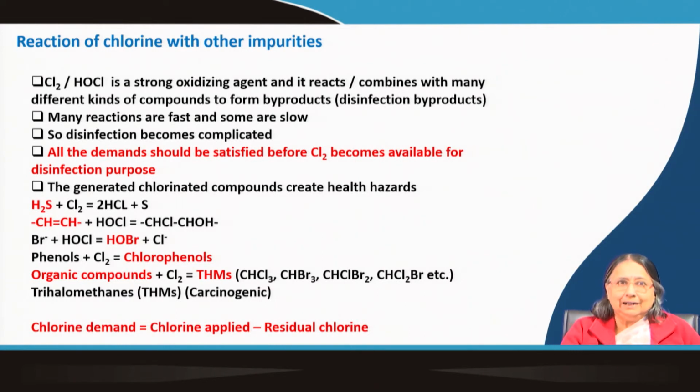Now, what is demand? I told you just now that chlorine demand is based on how much chlorine we have applied and how much chlorine is still there. If you subtract the residual chlorine from the chlorine applied, then you will get the chlorine demand. So, demand should be met first. After that you will get the free chlorine; before that you will not get it, because it is consumed.